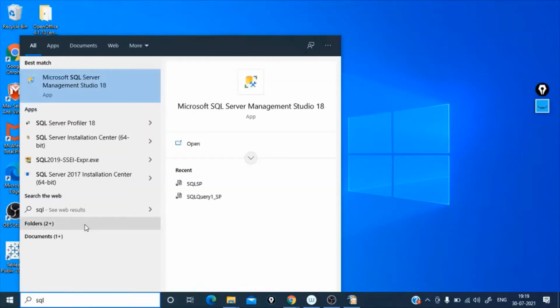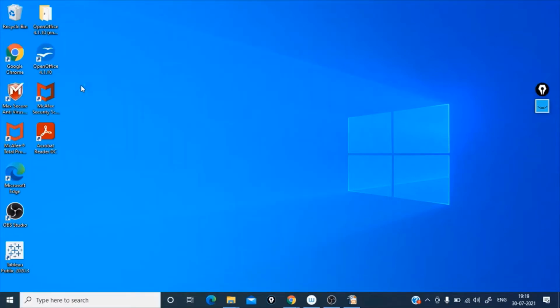We will be using Microsoft SQL. After the installation, when you just type SQL, you will be able to see Microsoft SQL Server Management Studio. Just double click on that.